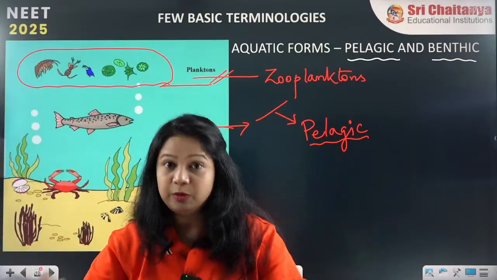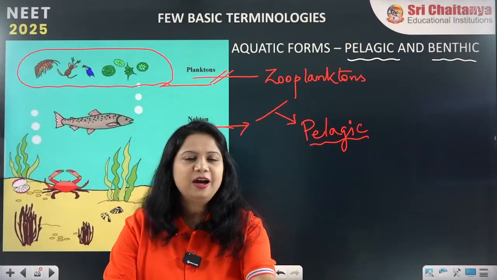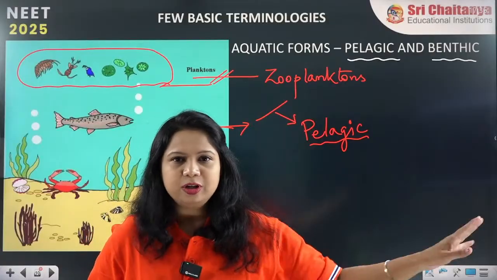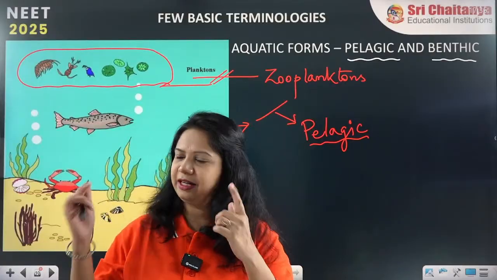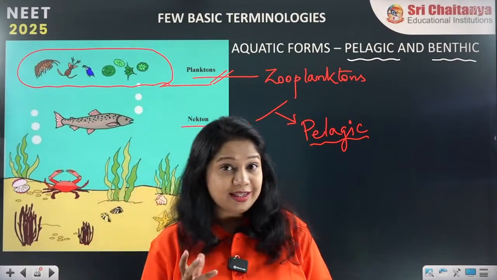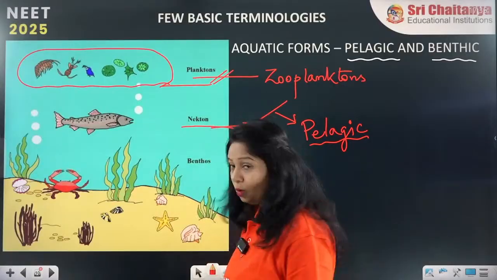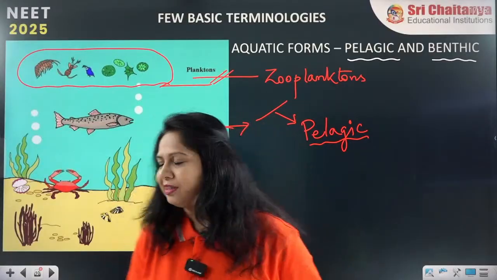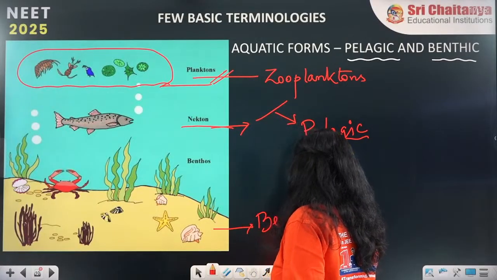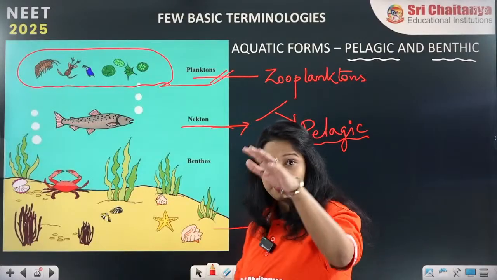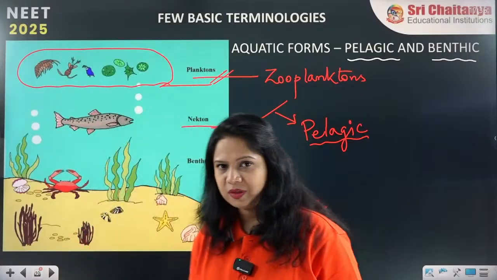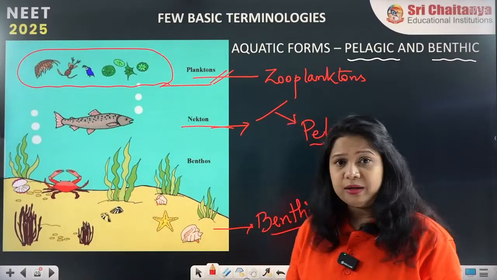Now we are coming to the bottom surface. You must have seen a number of photographs where scuba divers go down to the seabed and click photos with the corals and the organisms out there. What are these organisms? These organisms which the scuba diver takes pictures with are called benthic organisms. So benthic organisms are the ones present at the base of the seabed or at the bottom of the ocean. It can be a lake, it can be a pond also.